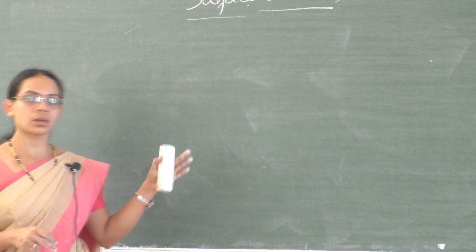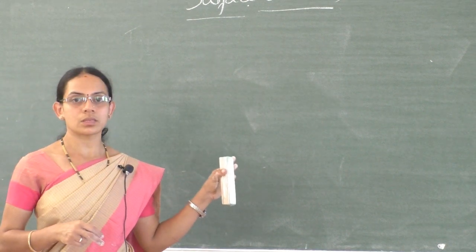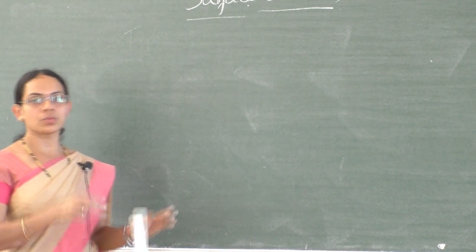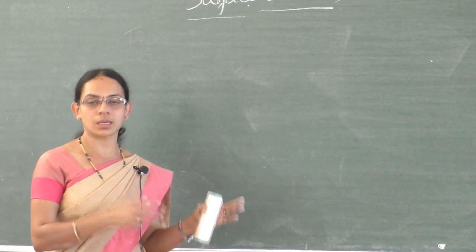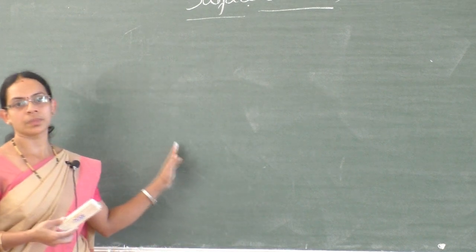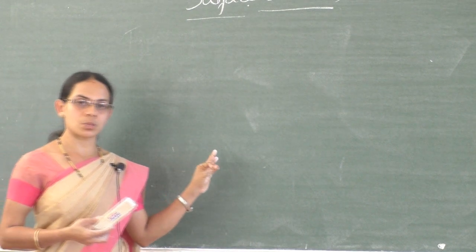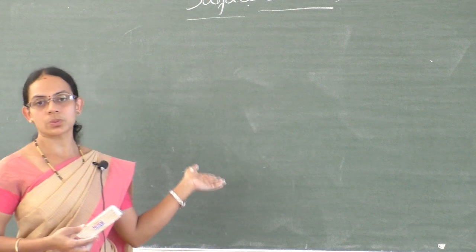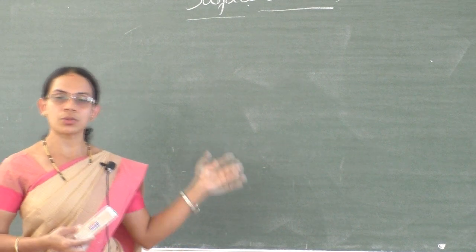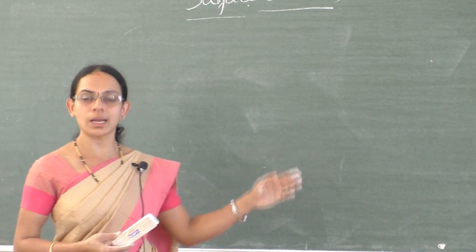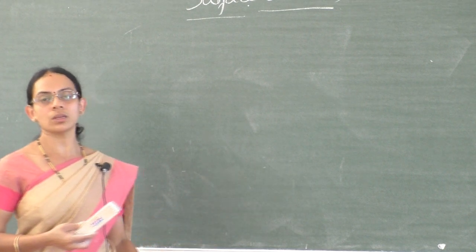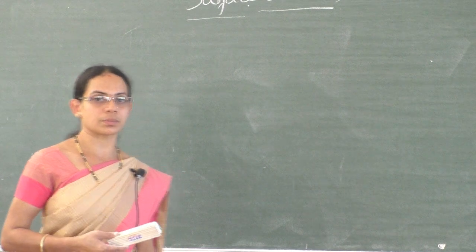So by this we end the chapter on adsorption. Actually this chapter contains 3 different parts. The first part is adsorption, the second is catalysis, and the third is colloids. So here we end with adsorption. What is adsorption? What is absorption? Difference between adsorption and absorption, mechanism of adsorption, types of adsorption, difference between physical adsorption and chemical adsorption, and adsorption isotherm. So these are all the topics which come under adsorption.